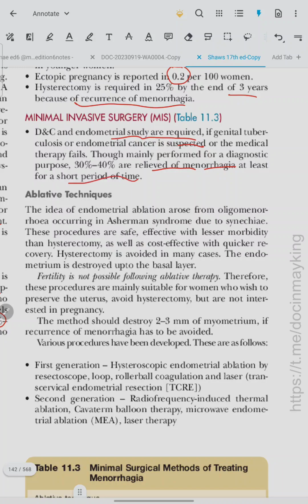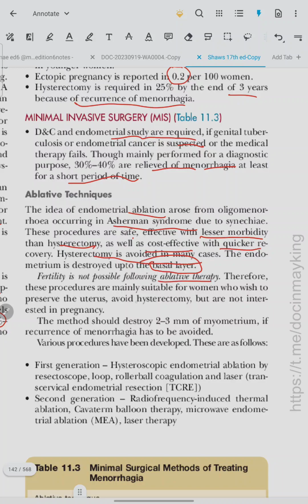Ablative techniques. The idea of endometrial ablation arose from oligomenorrhea occurring in Asherman syndrome due to synechiae. These procedures are safe, effective with lesser morbidity than hysterectomy, as well as cost effective with quicker recovery. Hysterectomy is avoided in many cases. The endometrium is destroyed up to the basal layer. Fertility is not possible following ablative therapy.